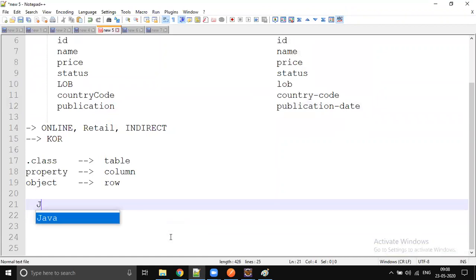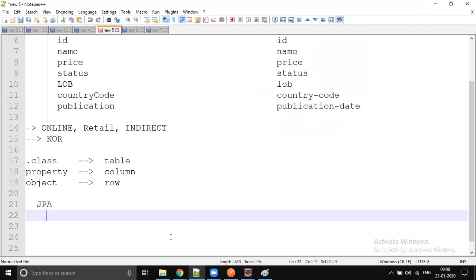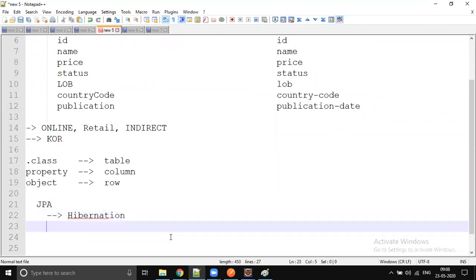JPA is a specification from Java. It's actually a specification. Hibernate is an implementation of JPA. Like Hibernate, there are so many ORM technologies, like iBATIS, one of the famous ones. There are some other things as well. JPA is a specification, so it never talks about implementation. But most of the time we use Hibernate because Hibernate has more features than JPA.